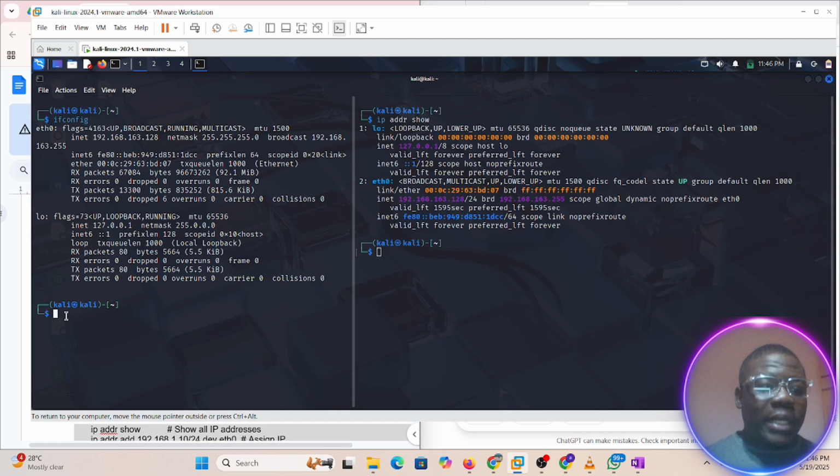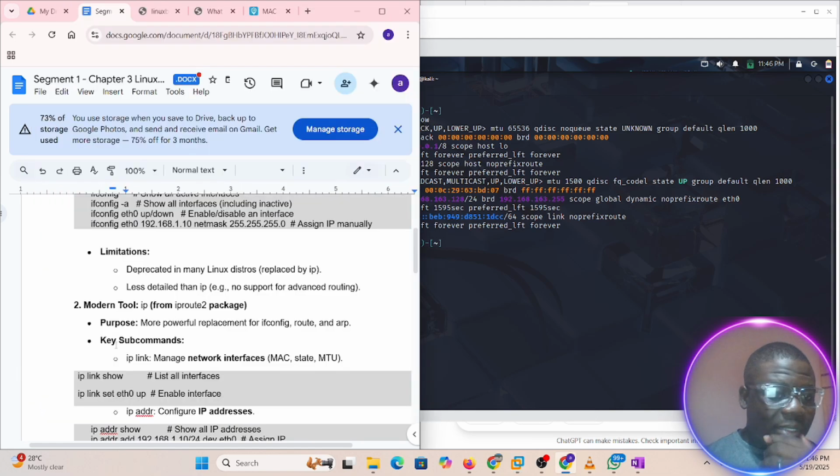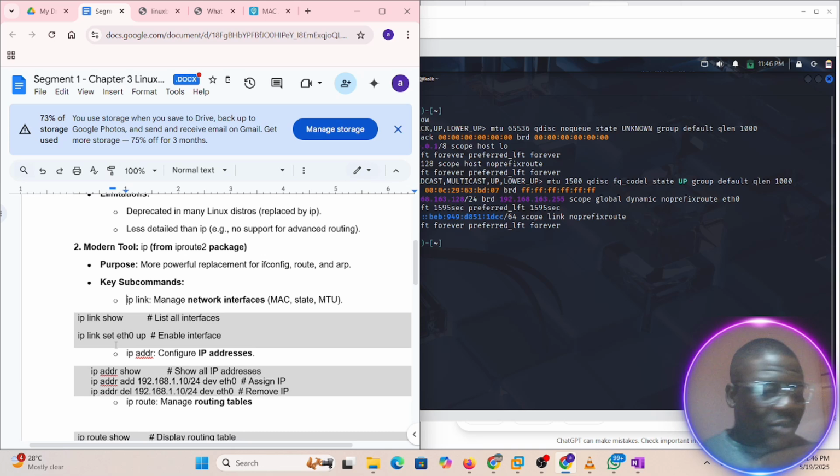So now we want to learn how to change this IP address. We want to be fast about this. So for changing the IP address, we can just put it up to ChatGPT and get something like that. So it's just about the command. You understand what you want to do. What we want to do now is assign an IP address. Look at it, IP address show. This one is to manage the network interface. We have an IP address and a dev ethernet.